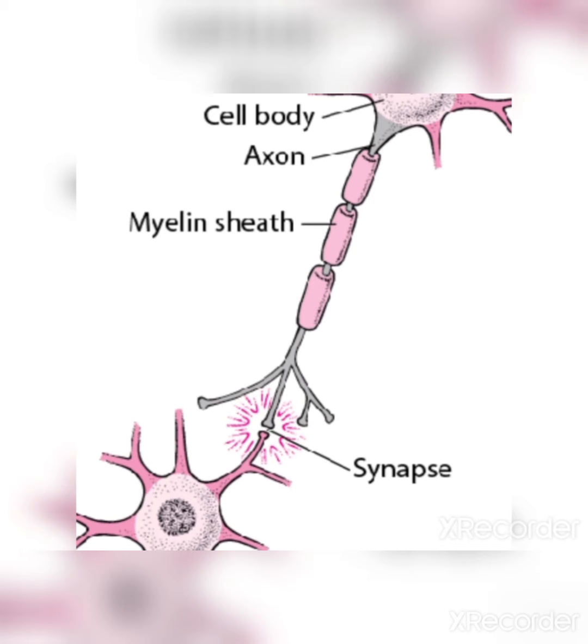There is a little space in between them, that is known as your synapse, and the synapse has the neurotransmitter. The axon terminal bulb releases the neurotransmitter over here in the synapse, which will help in the conduction of the message from one neuron to another neuron. So this is all about the structure of the neuron. Thank you. I hope you all have understood the